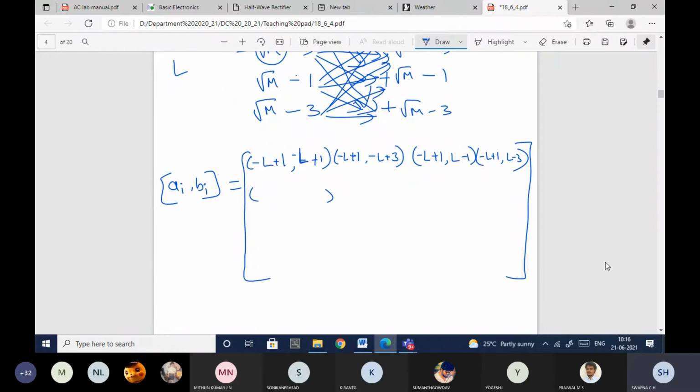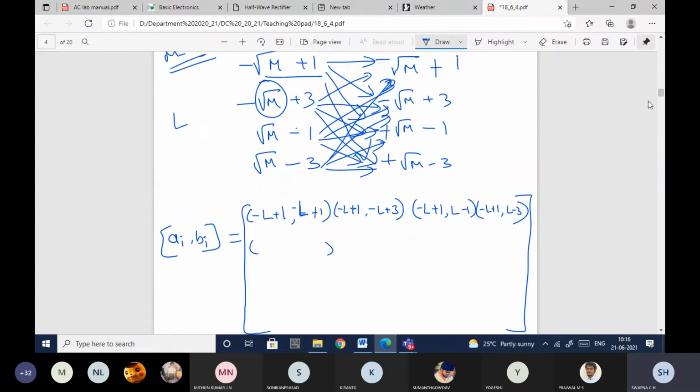The second one is minus L plus 3. In place of root M, I'm writing it as L. That's it, and this is the procedure to construct QAM. Here specifically I've taken M equal to 16, so 16 QAM. For 16 QAM, I'm representing the levels.